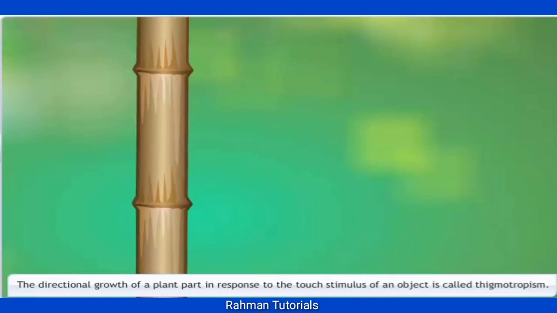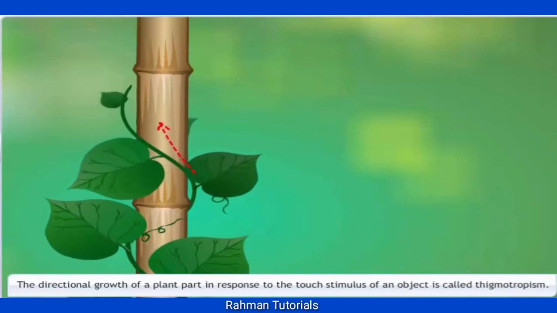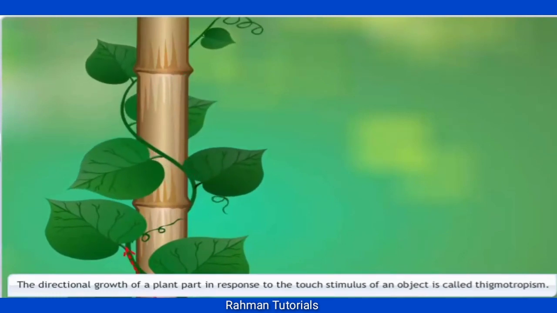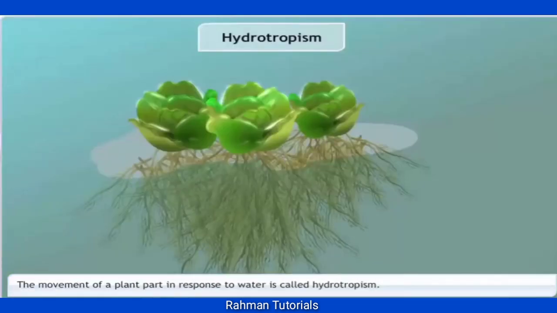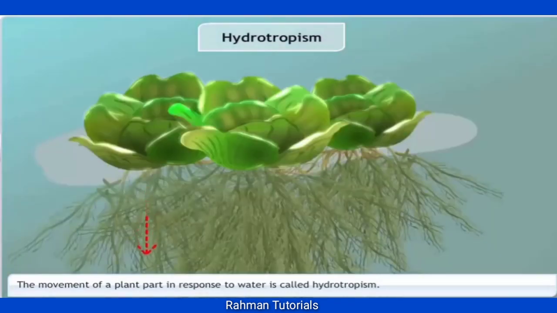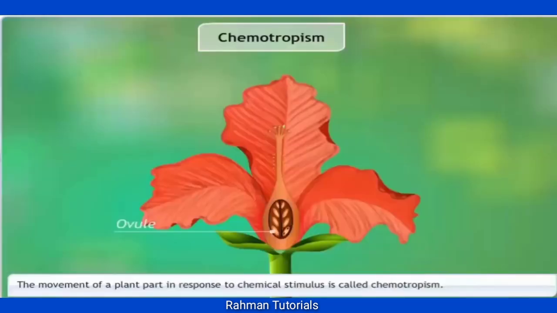So, we see that plants respond to stimuli slowly by growing in a particular direction. As this growth is directional, it appears as if the plant is moving. Hydrotropism is another growth response in which the direction is determined by the stimulus of water. Chemotropism is movement caused by a chemical stimulus. The growth of the pollen tube towards ovules is an example of chemotropism.